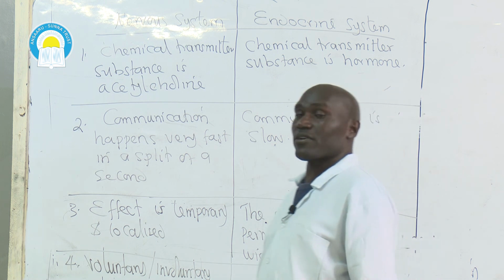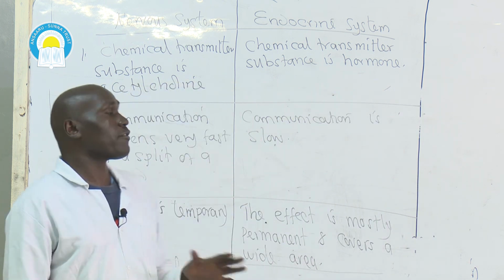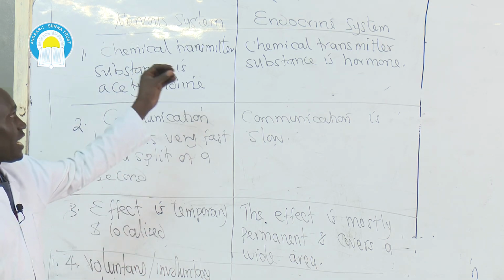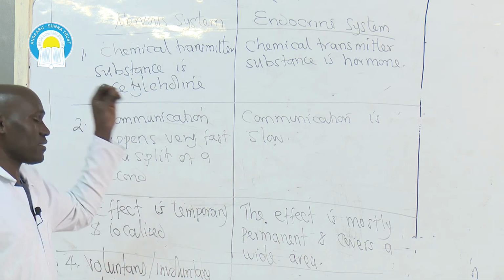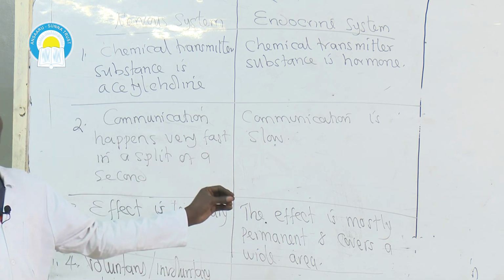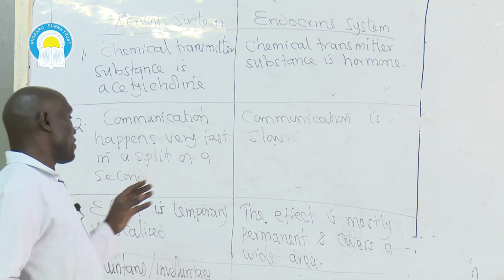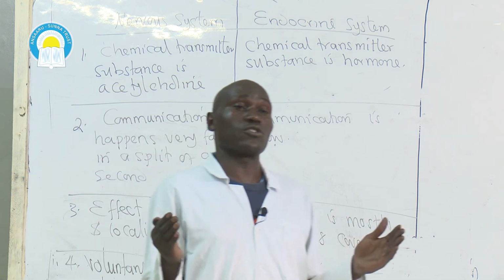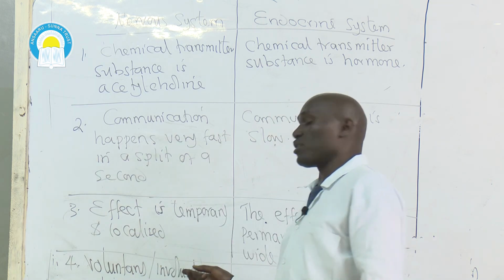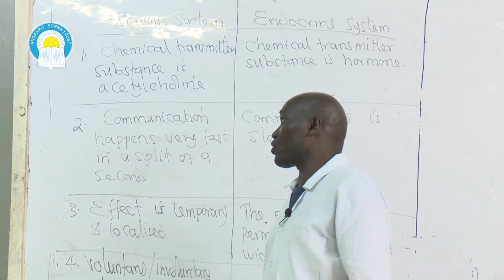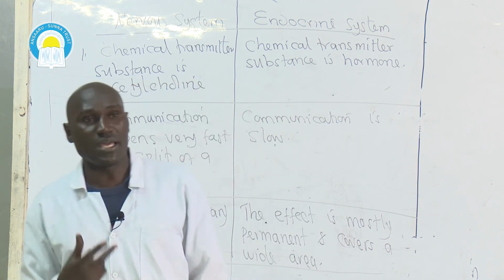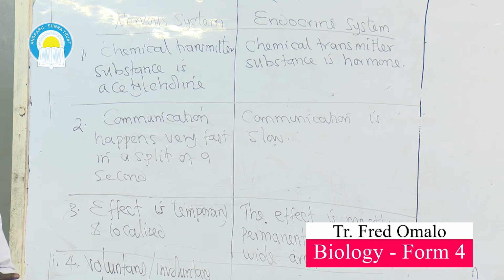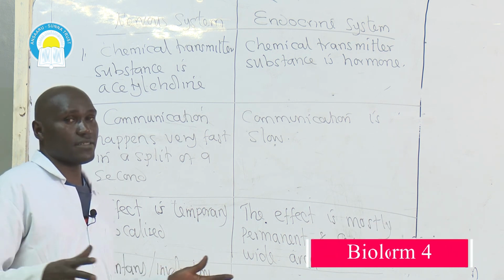But when it comes to the endocrine system, it is involuntary. It's not an individual deciding. So endocrine communication is involuntary. The individual does not have control over it. But nervous communication can be voluntary, where an individual has control over it, or involuntary, a condition where an individual does not have control over the means of communication. So those four are the main differences between the endocrine system and the nervous system.